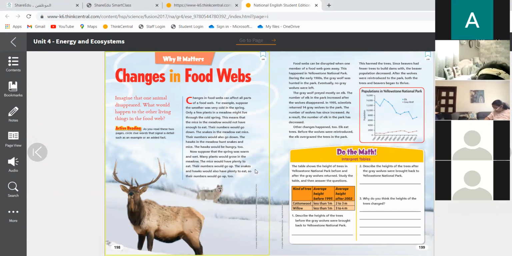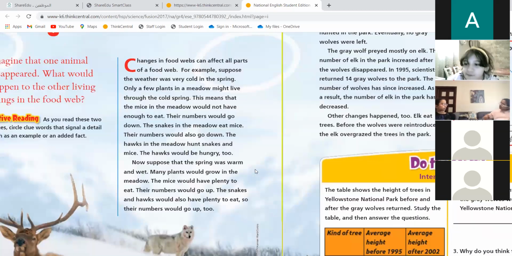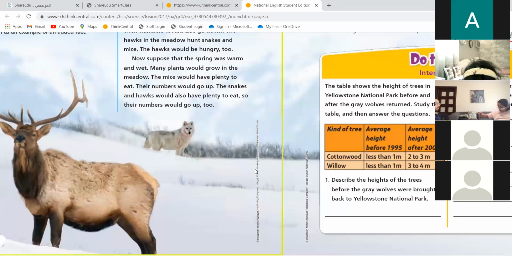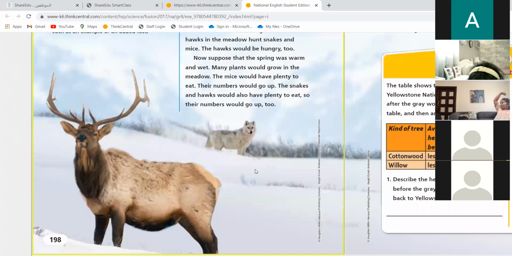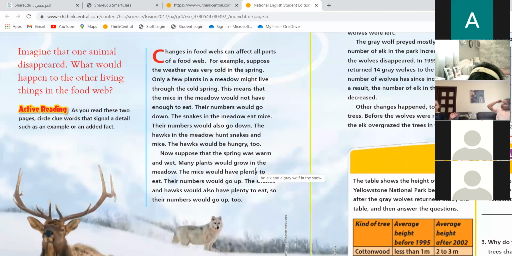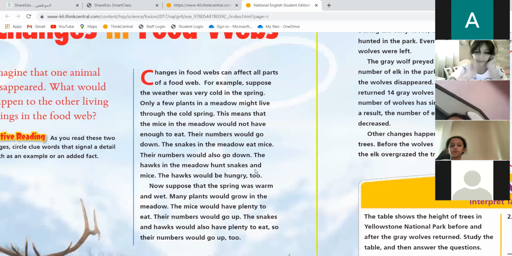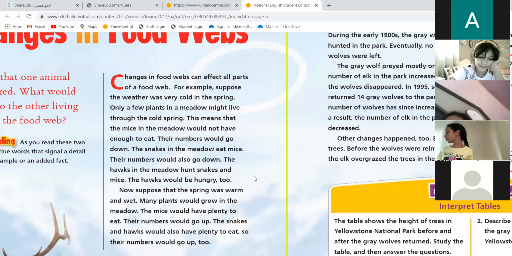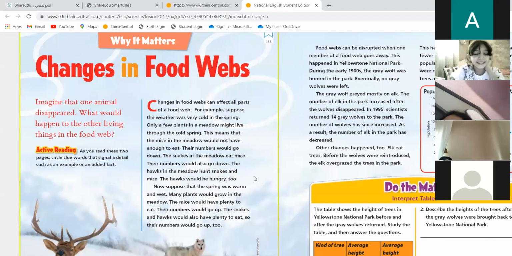All right, Habibi. I want someone to read for me. Who's ready to read? Miss, me please. Okay, Dana, open page 198. Miss, can I read after Dana, please? Okay, let's start with Hannah. After that, Dana, okay?